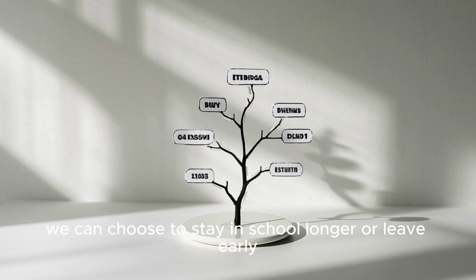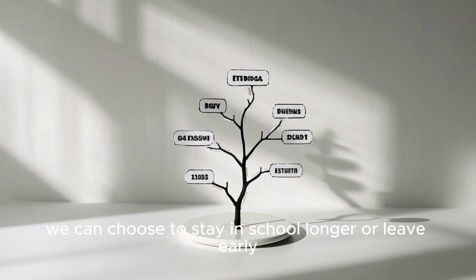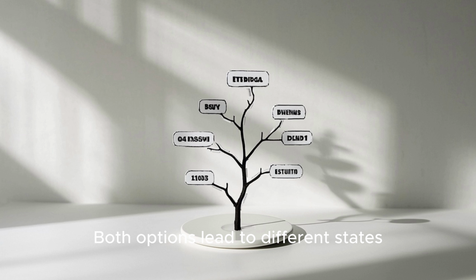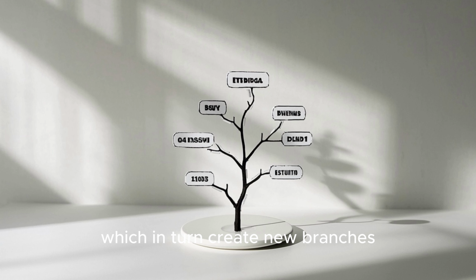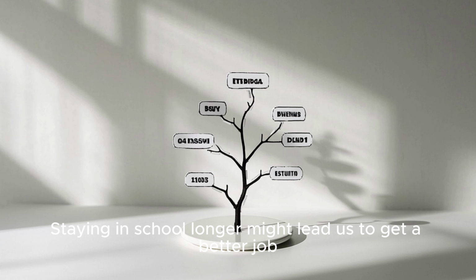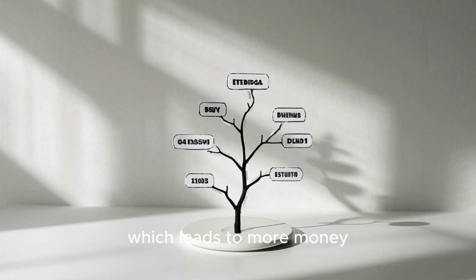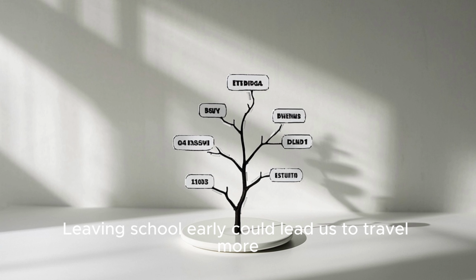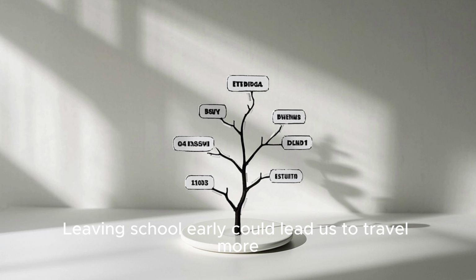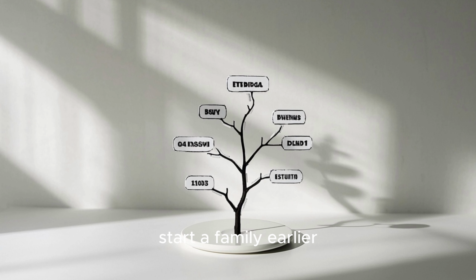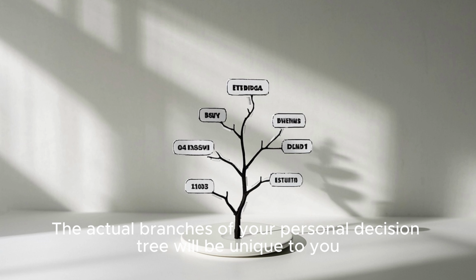For example, we can choose to stay in school longer or leave early. Both options lead to different states, which in turn create new branches. Staying in school longer might lead us to get a better job, which leads to more money, which leads to living in a bigger house. Leaving school early could lead us to travel more, start a family earlier, or live in a smaller apartment. These are just examples. The actual branches of your personal decision tree will be unique to you.